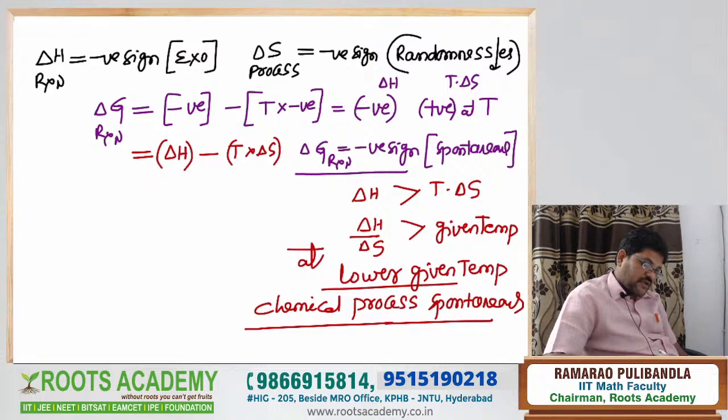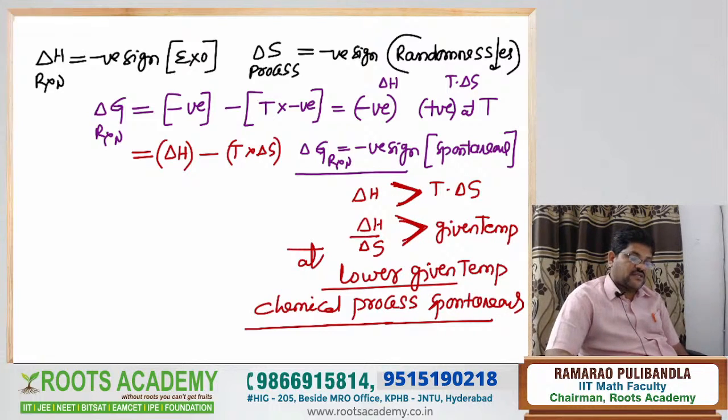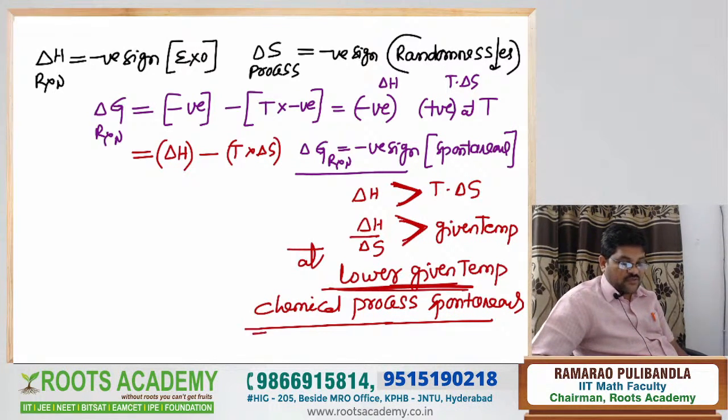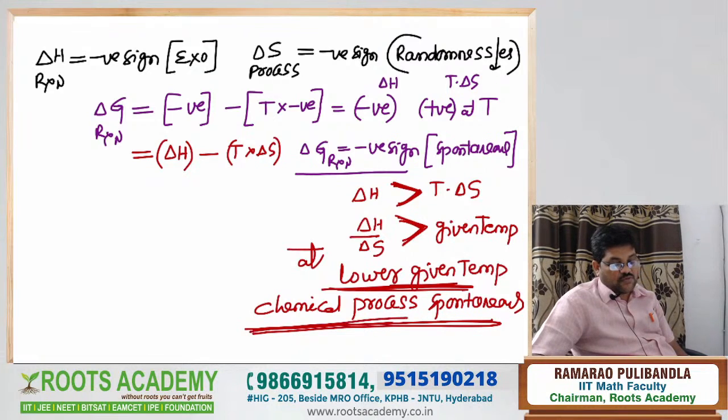See, delta H value is given as negative. Delta S value is given as negative. Negative into negative is positive. Delta G is negative, that is spontaneous. That's why delta H should be greater than T delta S. Therefore, delta H by delta S should be greater than the given temperature. So the given temperature should be lower. At lower temperature, the chemical process is spontaneous.